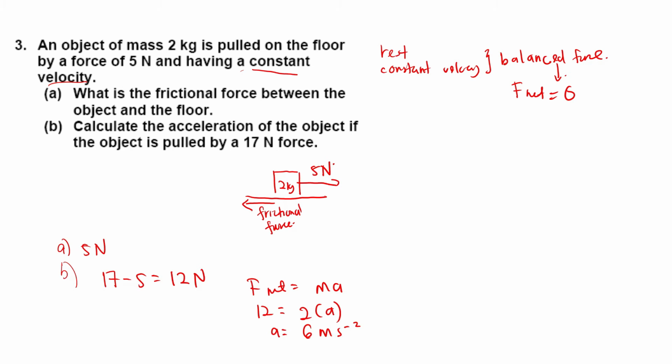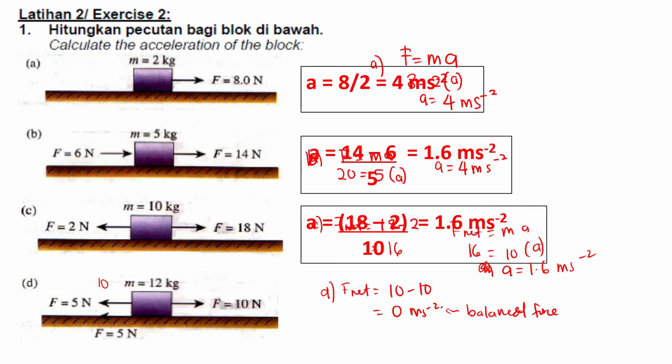So remember, when we mention constant velocity, you know the F net is 0. When the F net is 0, it means the force to the left is equal to the force to the right. So if there is a frictional force, the frictional force is the same as the value of the force that you apply to the object.